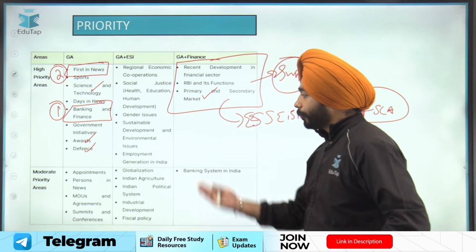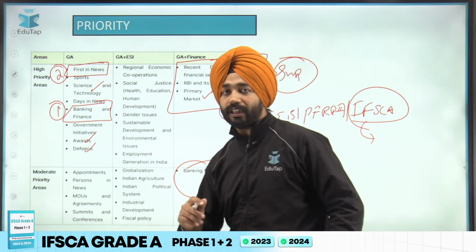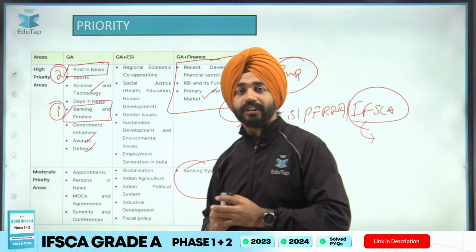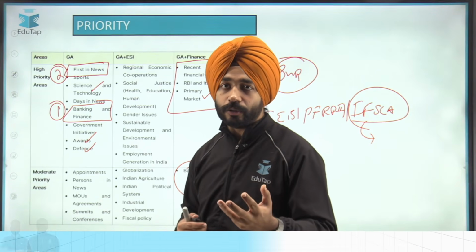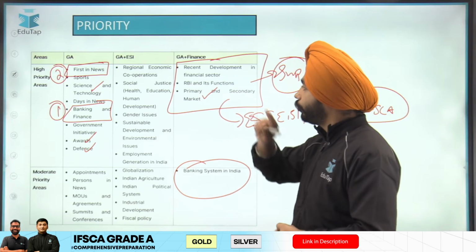Okay, coming to moderate priority, I would say the banking system, because they are not asking questions directly on the banking system. They are basically asking questions on the financial sector, because that is the objective of IFSC also. Okay, it's a GIFT City focusing on the financial sector. So that is the important thing you need to focus on here.